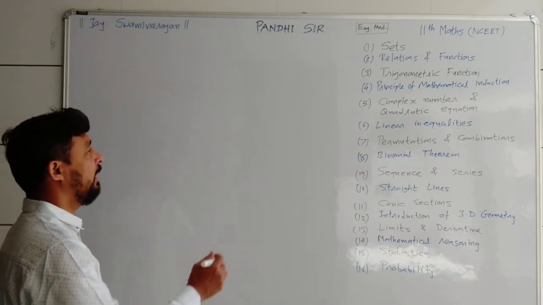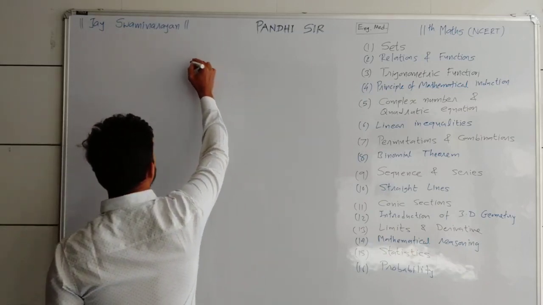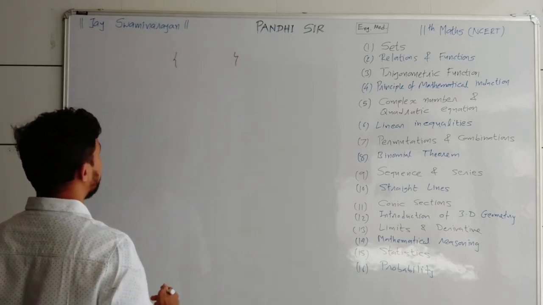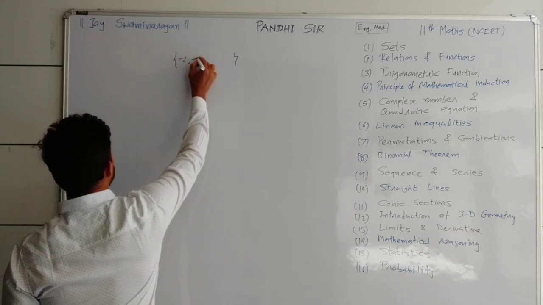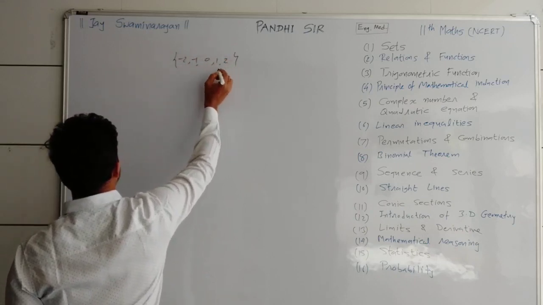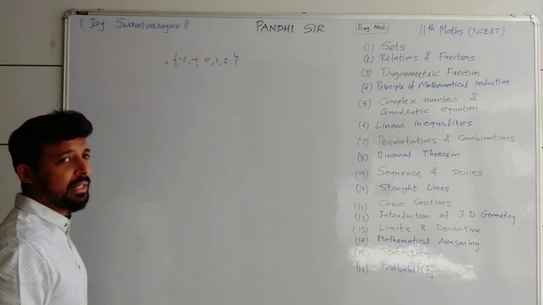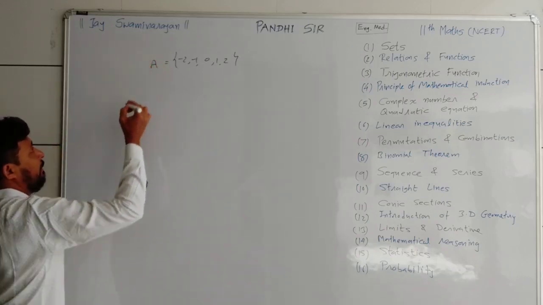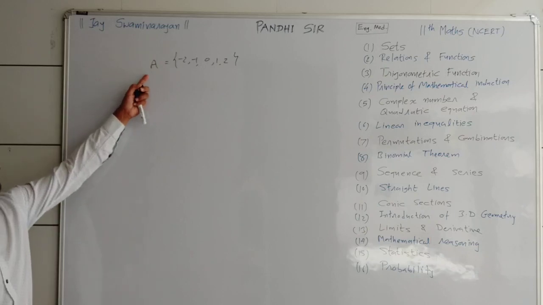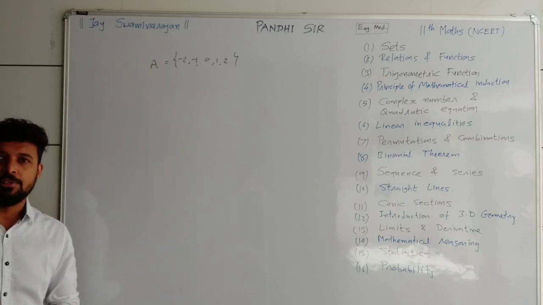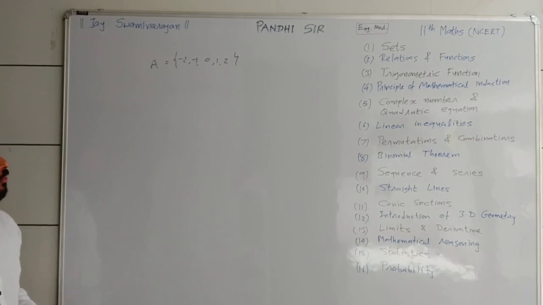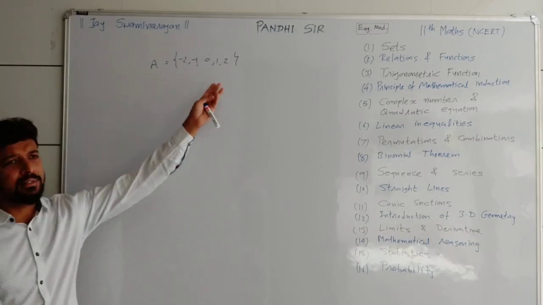For a set, we denote it with curly brackets. Inside it there can be numbers like -2, -1, 0, 1, 2, any numbers separated by commas, and you can label it, suppose, as a particular set A. We will use a capital letter, and inside you will write the elements separated by commas. Also, it is not always digits like this.